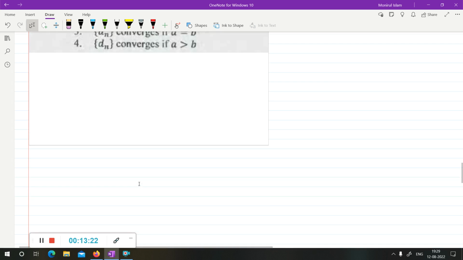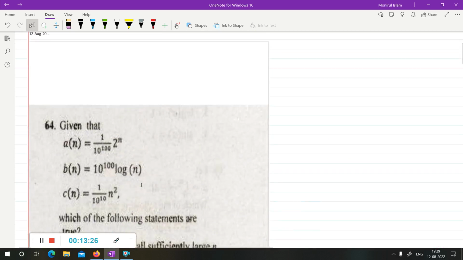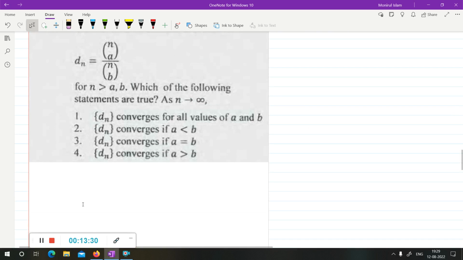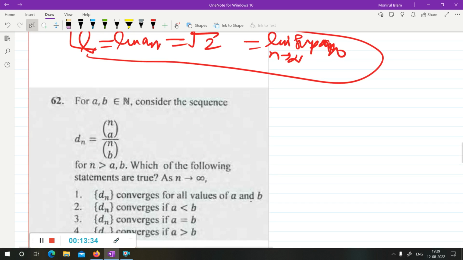So now we are going to solve some part C questions. This question is from part C, June 2017. We will discuss this question first. Okay, so where is the pen?